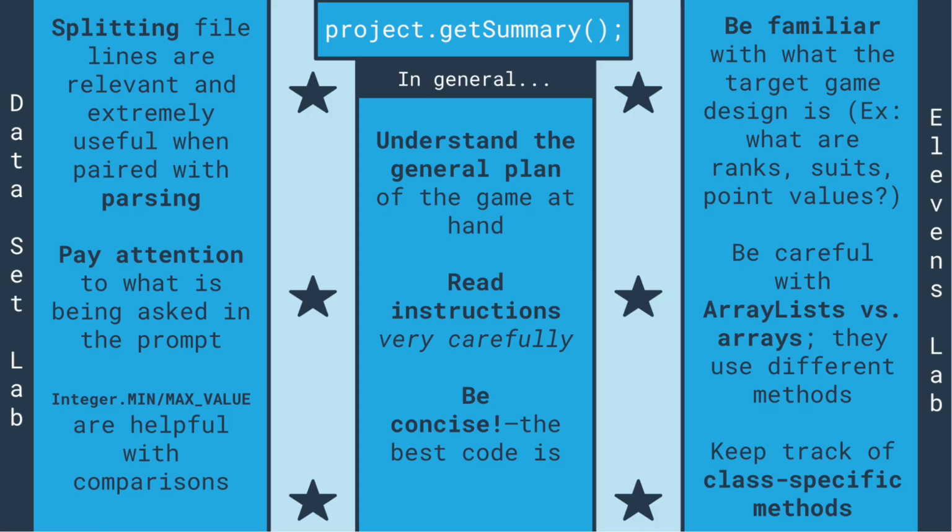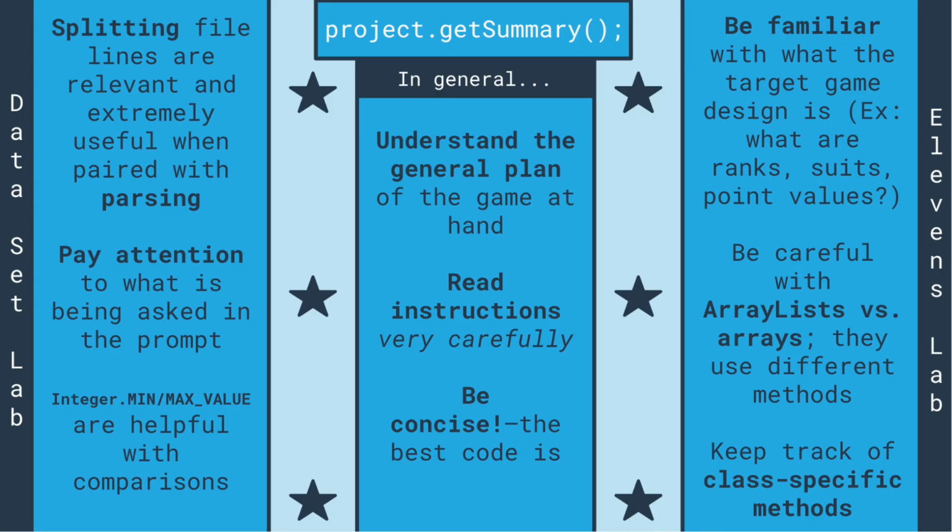Overall, a lot was learned over the course of this project. In the dataset lab, we learned that splitting file lines is relevant to any data analysis in code and made useful with parsing the string into multiple variables. Also, we learned to pay attention to what variables are being asked about in the prompt, and that min-max values in Java are helpful when creating comparison methods, as we had to do at the end of the lab.